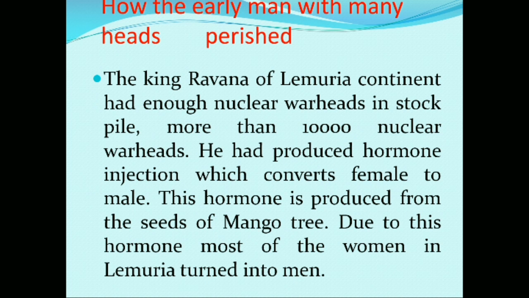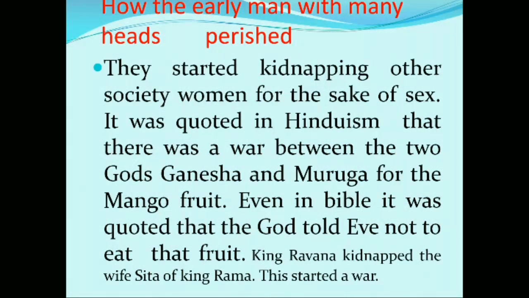He had produced hormone injection which converts female to male. This hormone is produced from the seeds of mango tree. Due to this hormone, most of the women in Lemuria continent turned into men. They started kidnapping other society women for the sake of sex.